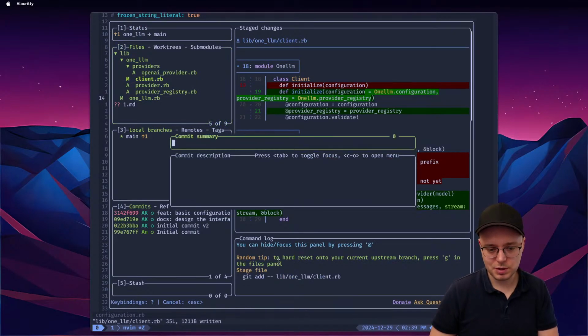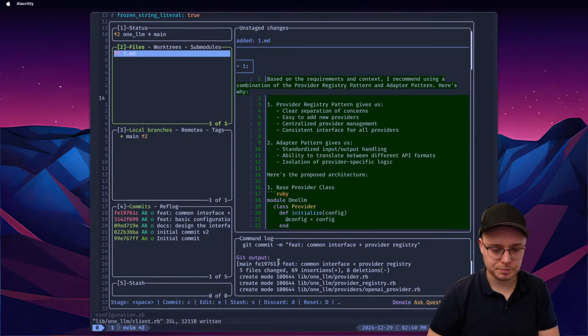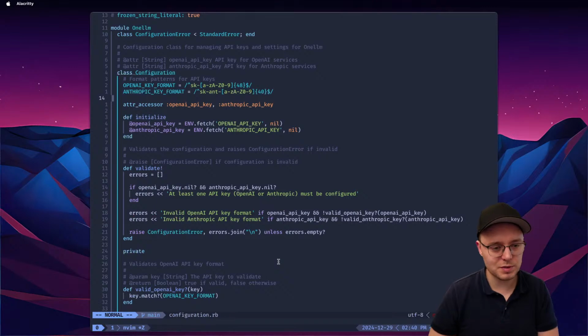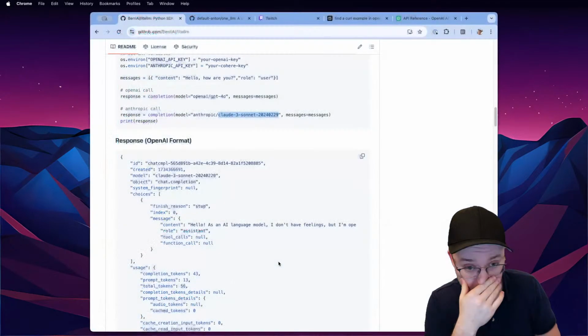We're gonna call this the not feature for whatever is like common interface plus provider registry, something like this. Okay, we don't need this anymore. 1MD, I just deleted it, which is good.